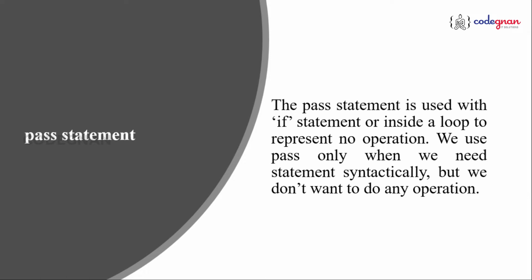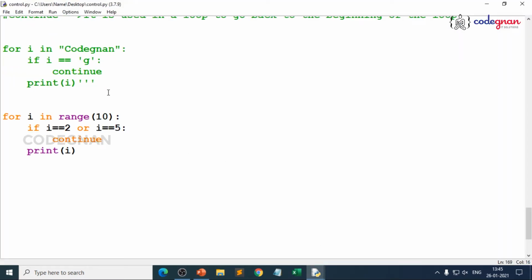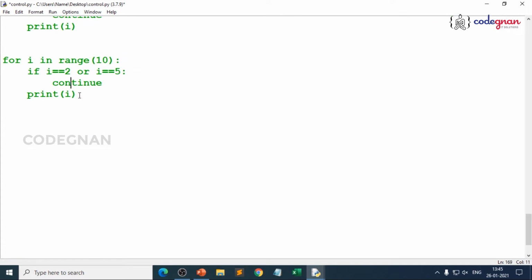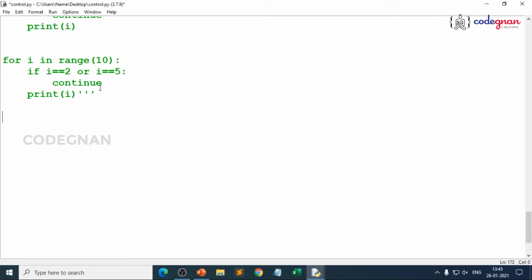So enough of talking, let's go for the implementation part. So just start working on the same IDLE. Now let me just make sure I relate these points, and I'll press multiple quotes here so that I don't execute all of them. Now I'll start using pass, because pass is basically used for syntax purposes.